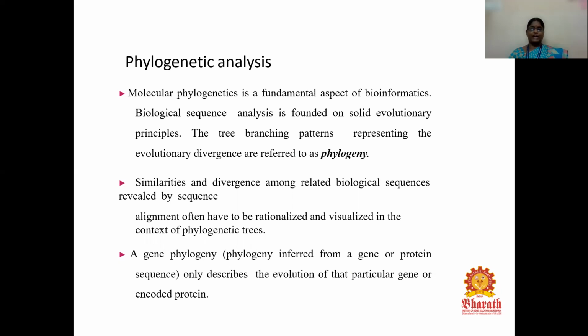There are different types of phylogenetic trees based on the dendrogram and also based on histogram analysis. We can plot a graph by using the dot plot matrix. When the sequences are similar, we can plot a graph, and with the help of various phylogenetic trees, we can plot a graph based upon the x and y axis. And a gene phylogeny is analyzed by using this phylogenetic analysis. It is the phylogeny inferred from a gene or protein sequence, which only describes the evolution of that particular gene or encoded protein.